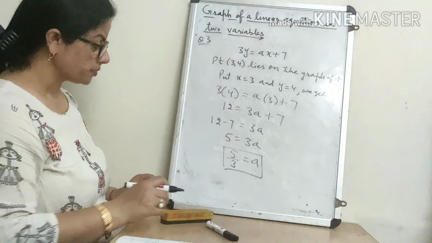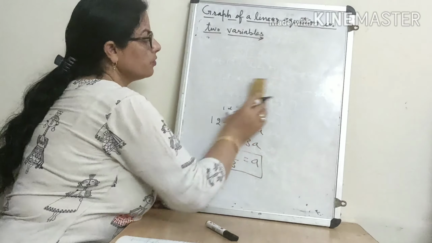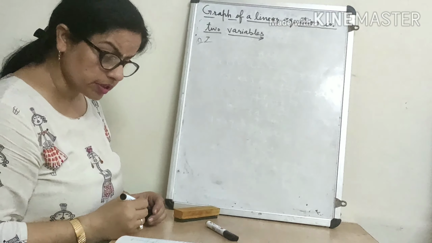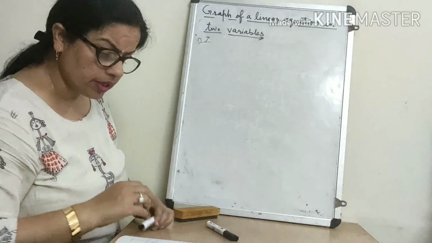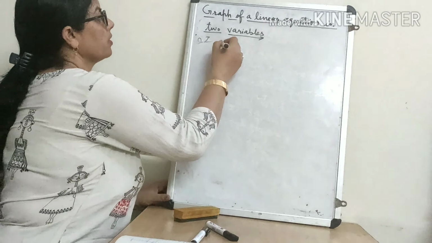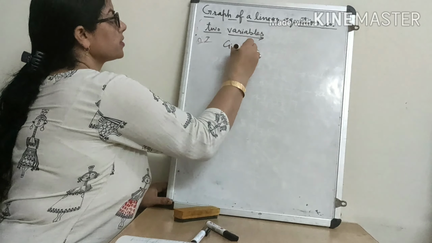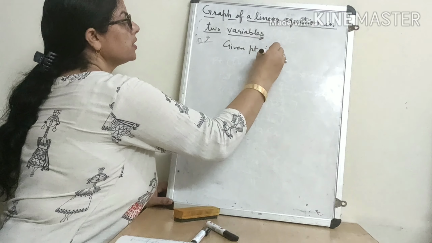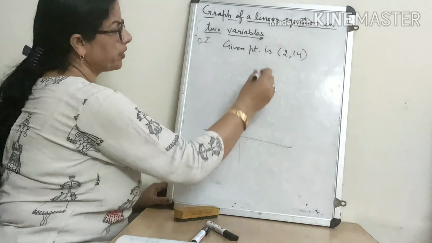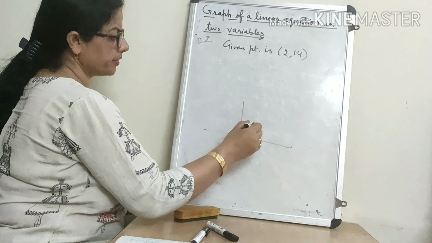Is it clear? Now see question number 2. In the second question he is saying, give the equations of the two lines passing through (2, 14). One point is given to us. Given point is (2, 14). See on the graph, this point will lie in the first quadrant.